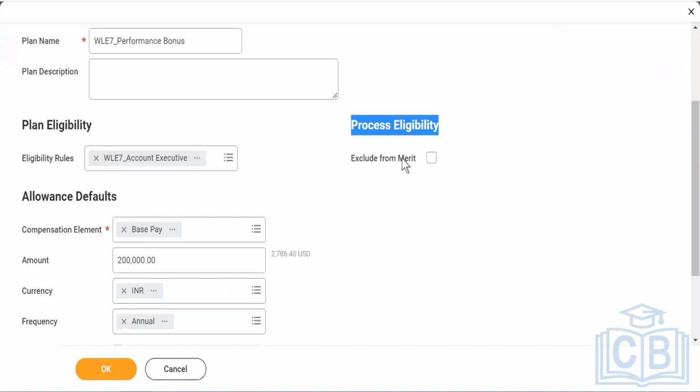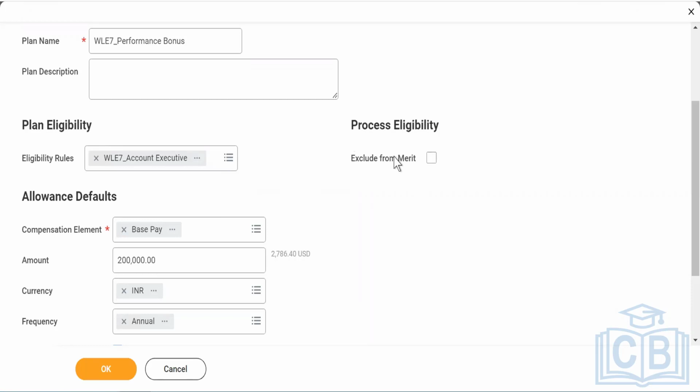Now, if you are building incentive plans or plans which are not part of your appraisal cycle, then you can check this box. Like a one-time payment, all of those are not part of your appraisals. But when you say performance bonus, it clearly indicates that it is about your performance measurement, and based on your grade, you're going to get the bonus. So I cannot check this, because if I check it, this part of the salary will not be considered at the time of your